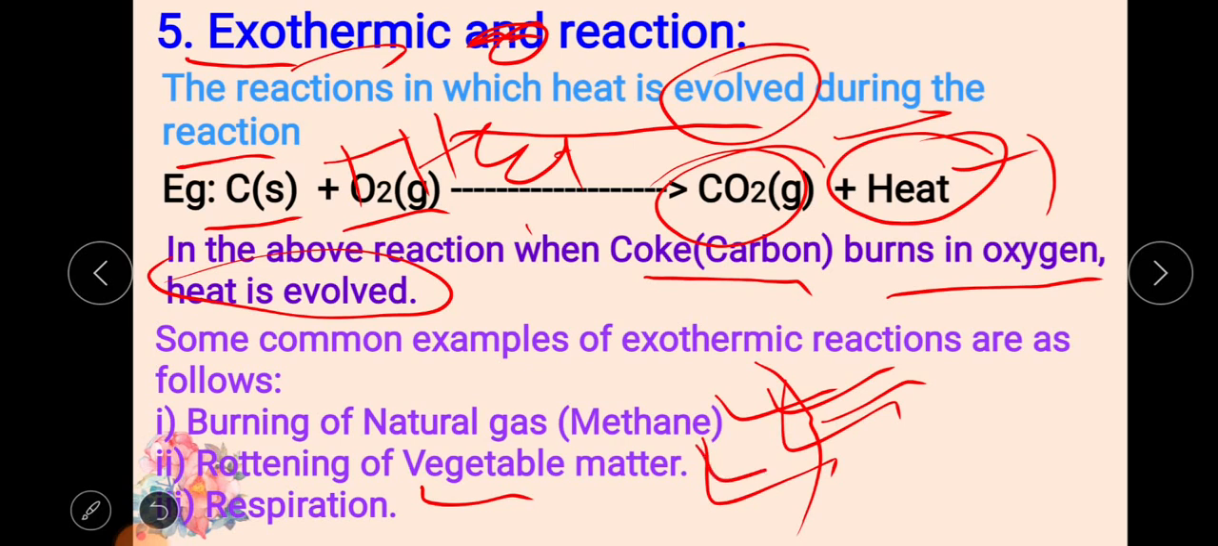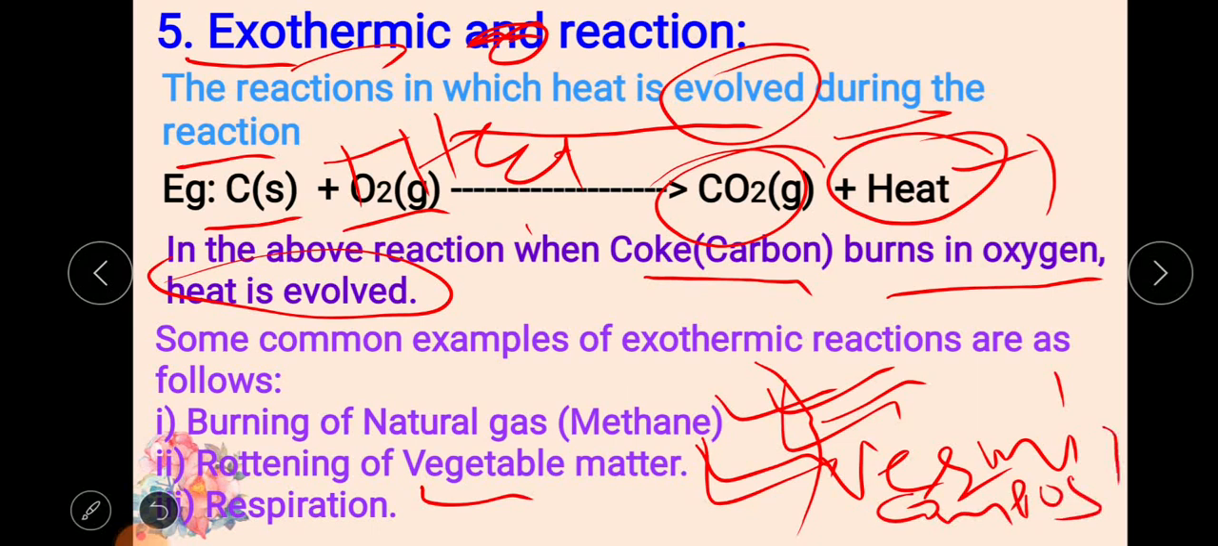Rotting of vegetable matter, in the sense rancidity of food items, we can say. Or even vegetable matter, if you bury it under the soil, after some years it may decompose into compost. I think you have heard about vermicomposting. Do you know, students, what is vermicompost?